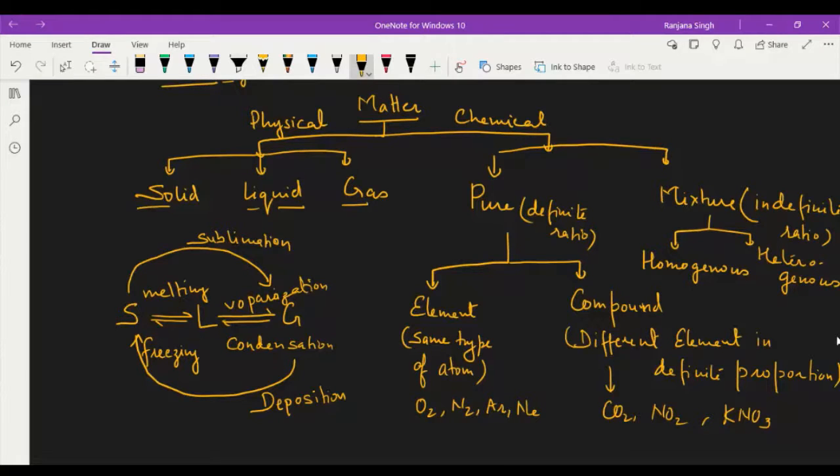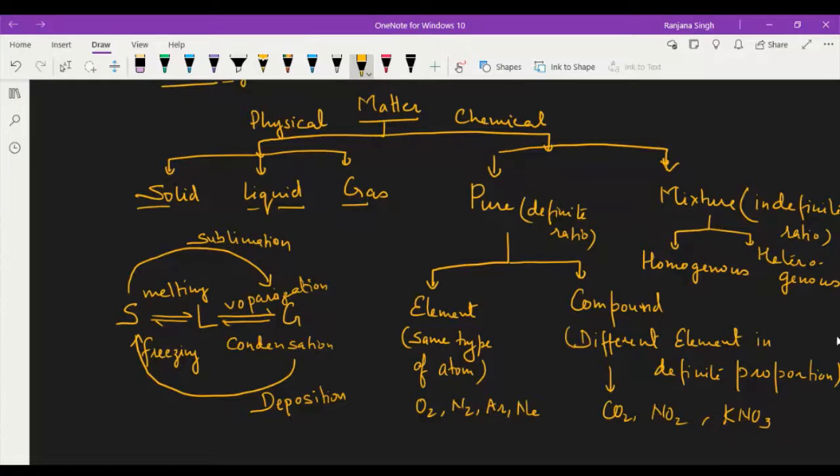Homogeneous mixture: in this case, the homogeneity is present throughout the substance. It means the molecules or compounds present in the mixture are distributed uniformly. Okay, and in this case, in the mixture, the identity of the components will be present.